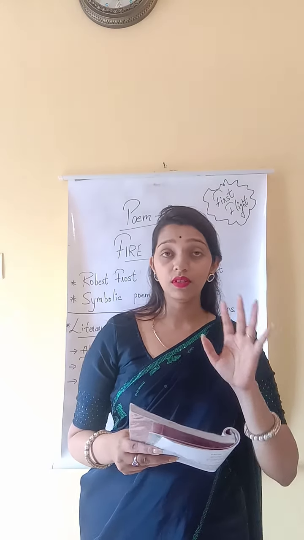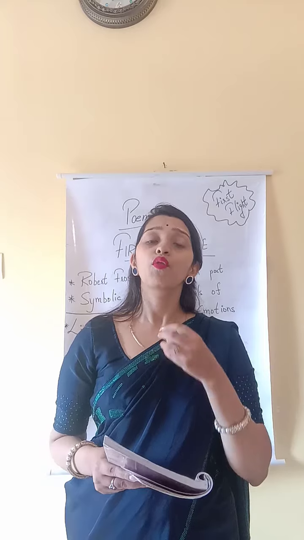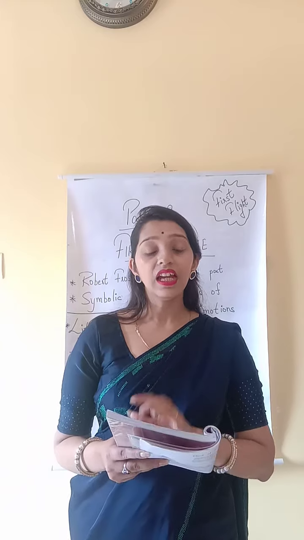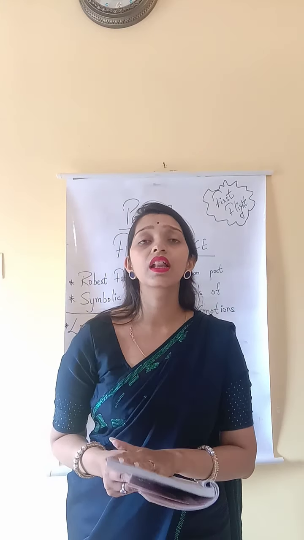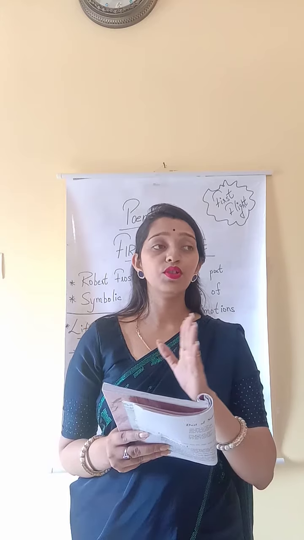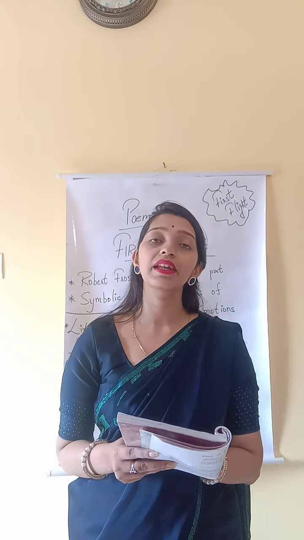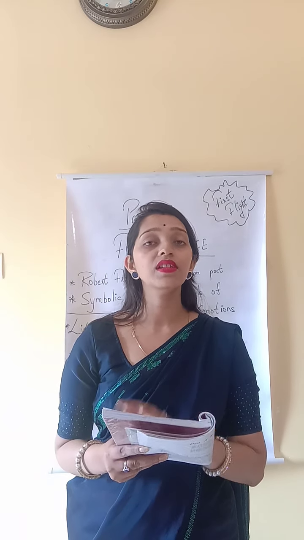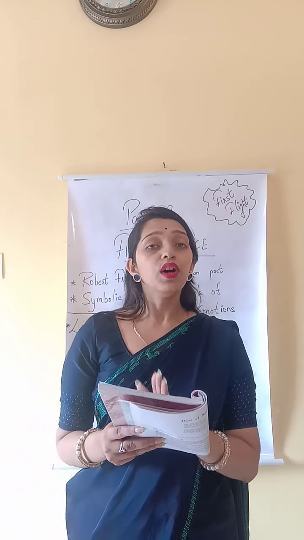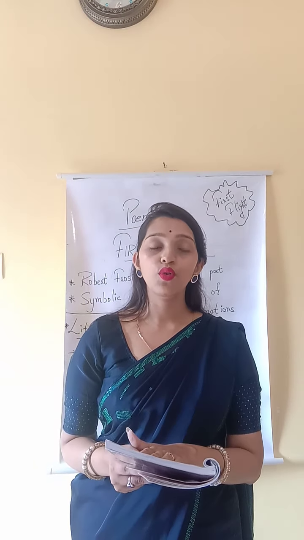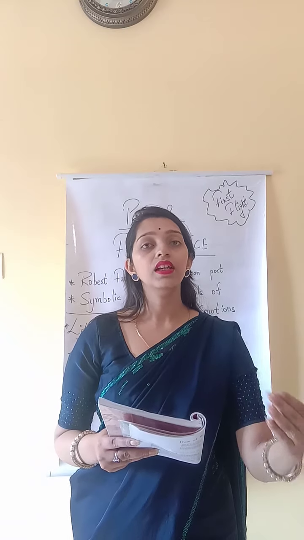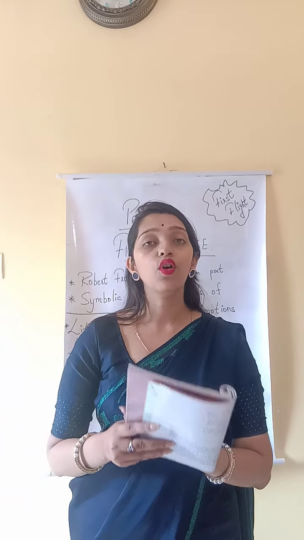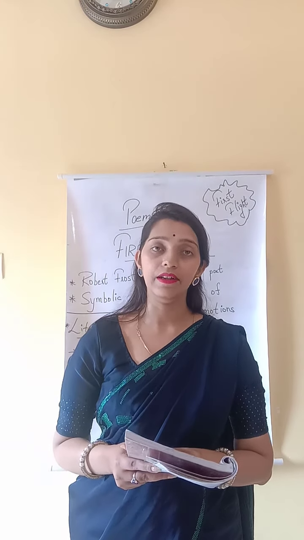Now in the third line the poet says that whatever I have experienced, whatever I know about the world, I think that fire is the thing which will bring the world to an end. So he is in favor. In the first stanza, poet Robert Frost is in favor of the people who say fire is the main cause for the world to come to an end.